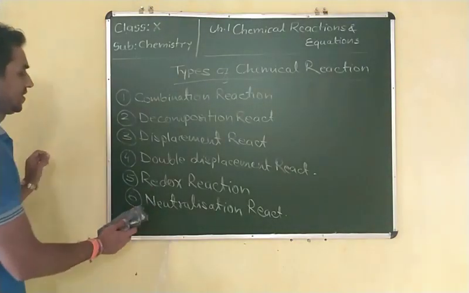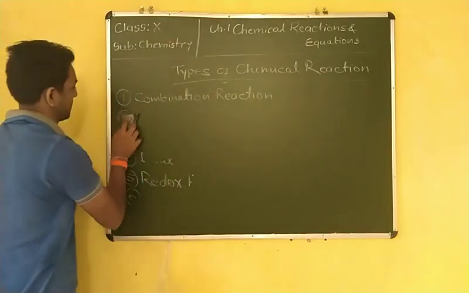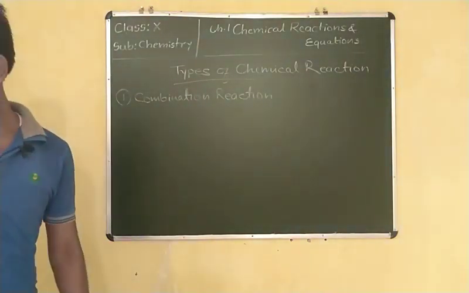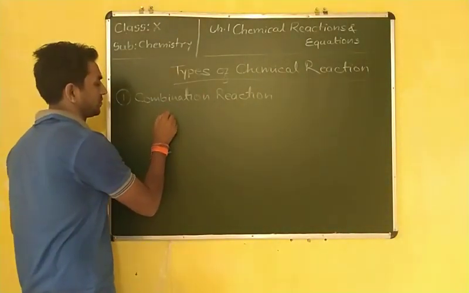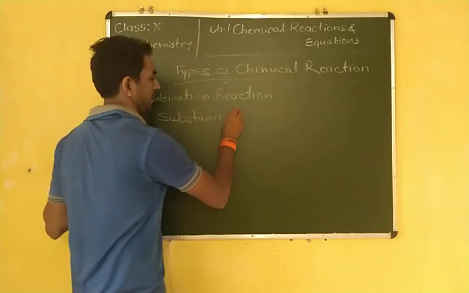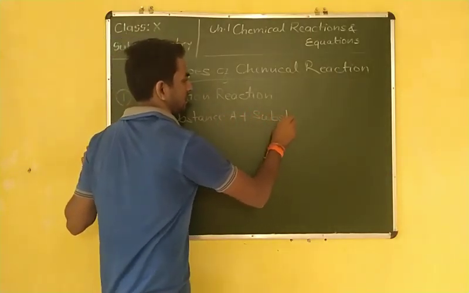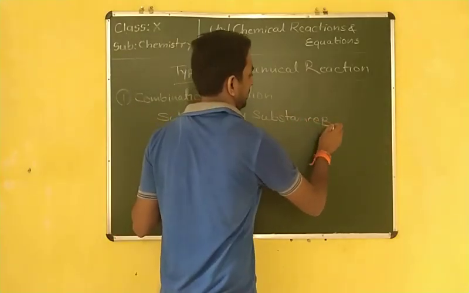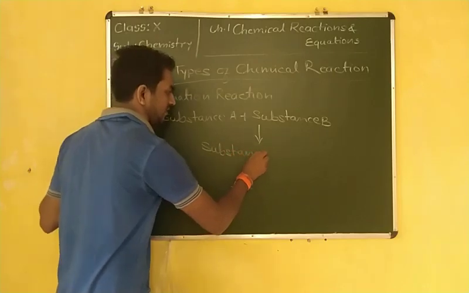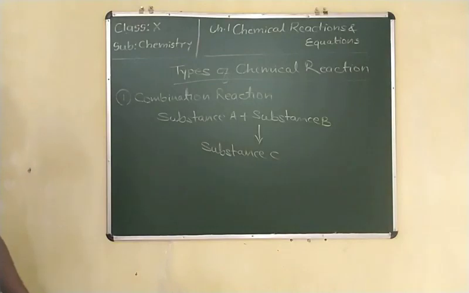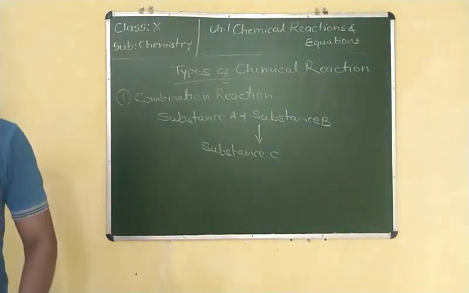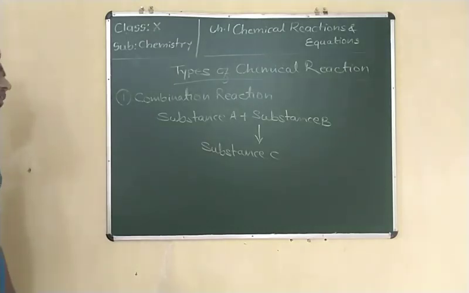So first let me discuss combination reaction. When two or more substances, suppose substance A and substance B, combine and form substance C, or chemical A and chemical B combine and form C. By the word combination it is clear that it means combining of two substances or two chemicals.